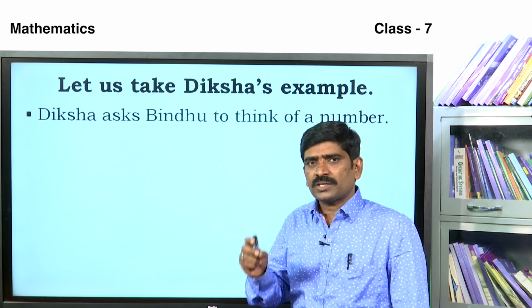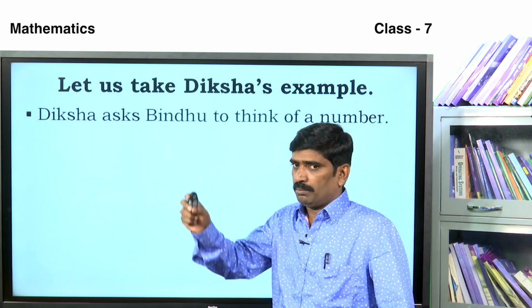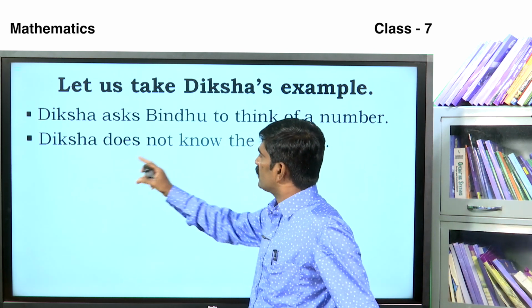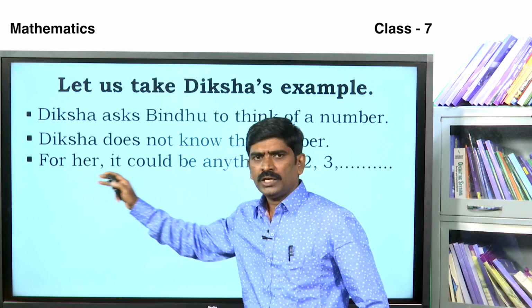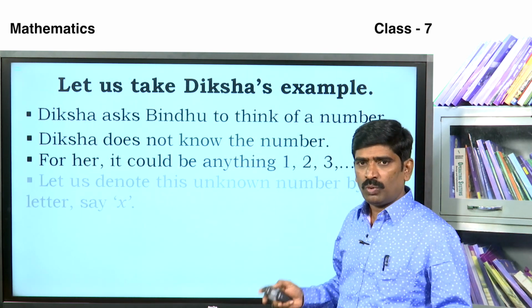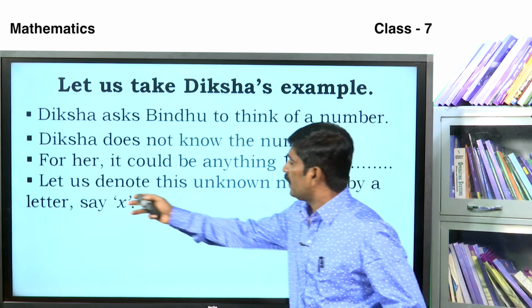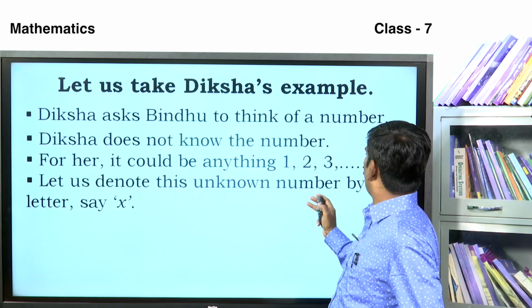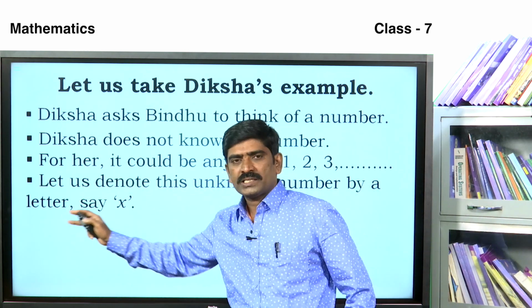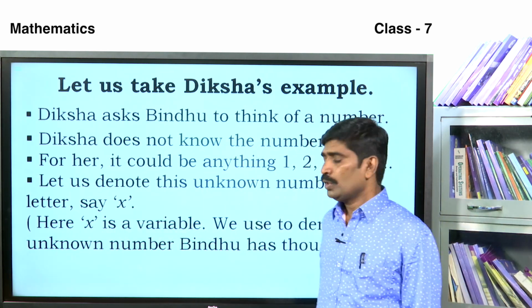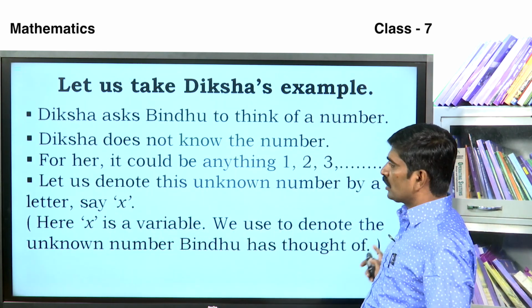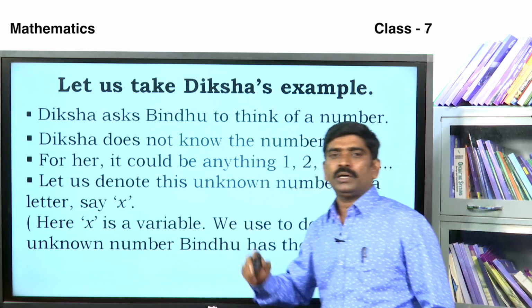Diksha asked Bindu to think of a number. Diksha doesn't know the number. For her, it could be anything: 1, 2, 3, etc. Let us denote this unknown number by a letter, say x. Here, x is a variable. We use it to denote the unknown number.